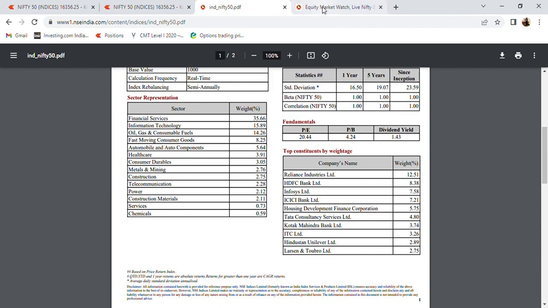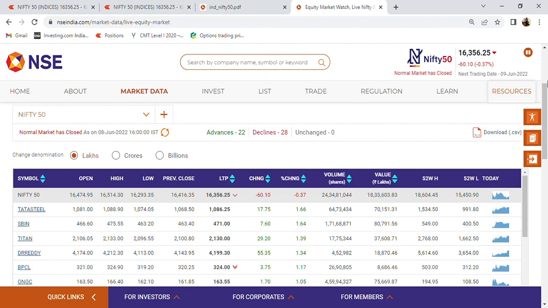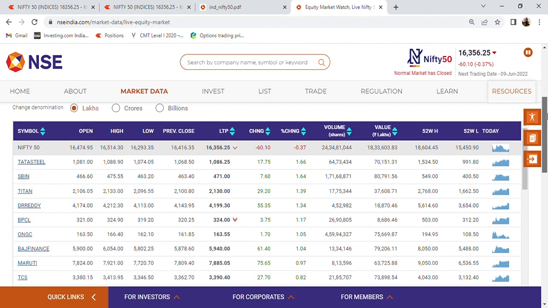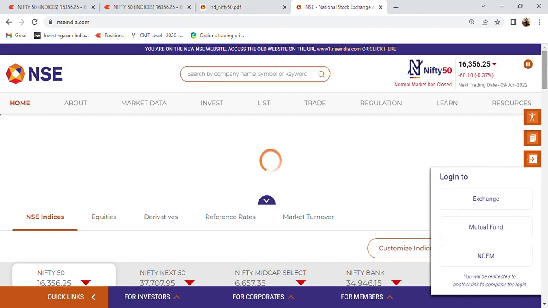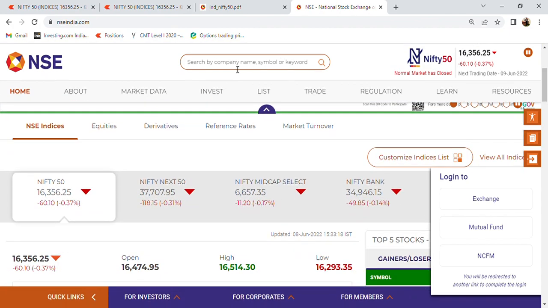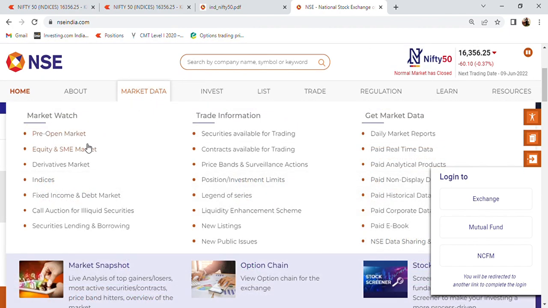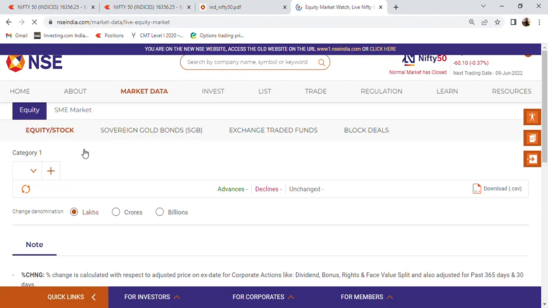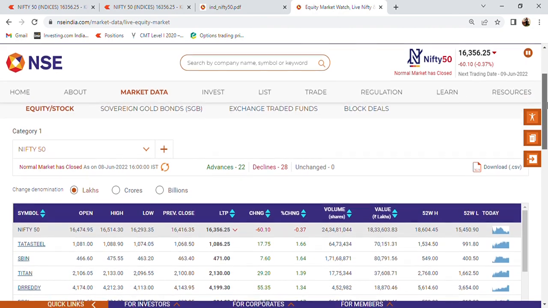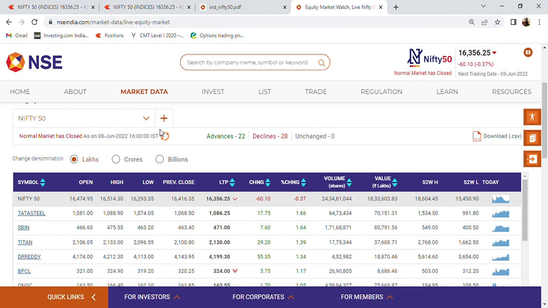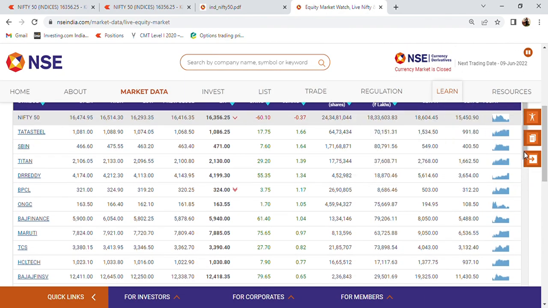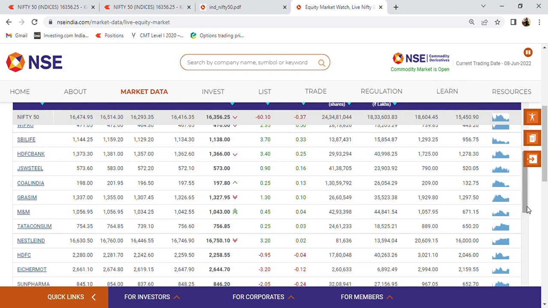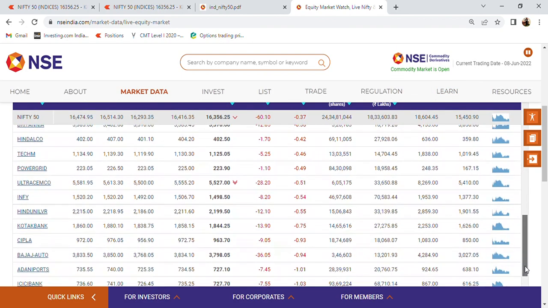And then if you want to look into the complete list of what companies are in Nifty 50, this is the Nifty 50 website. You just open the website of Nifty 50. It looks like this. When you go on to the market data, you will see a segment which is equity and SME market. You just click on equity and SME market. Then you can come across here and you can see Nifty 50. This would be showing you all the top 50 companies, or all the companies which are included in the index of Nifty 50.